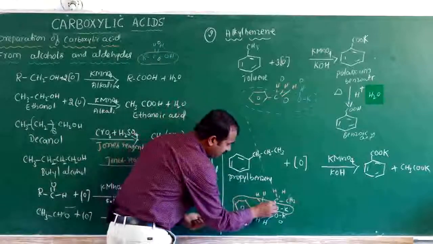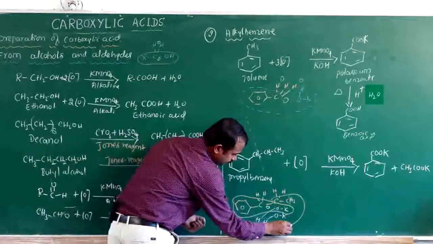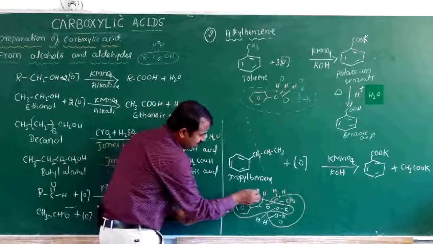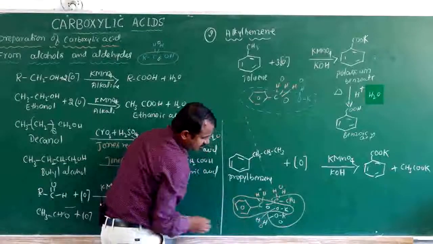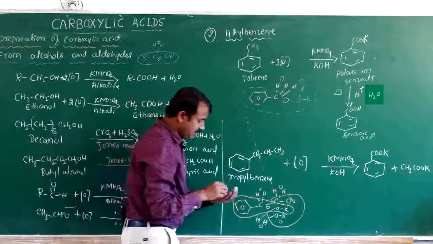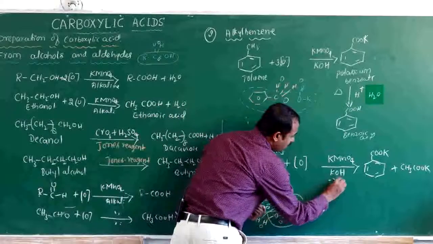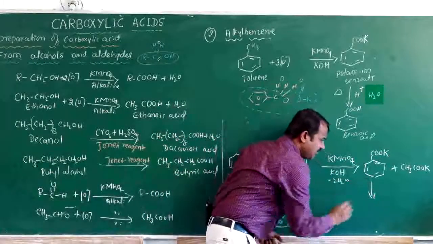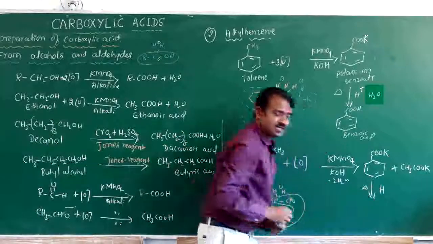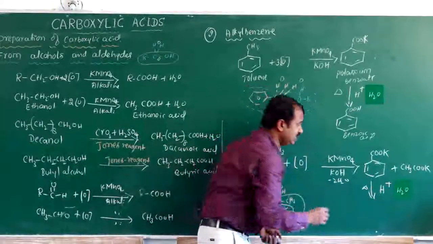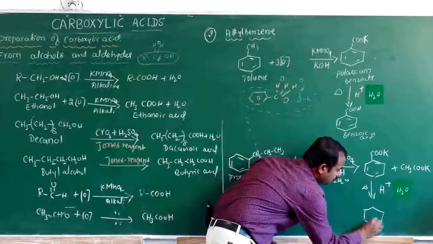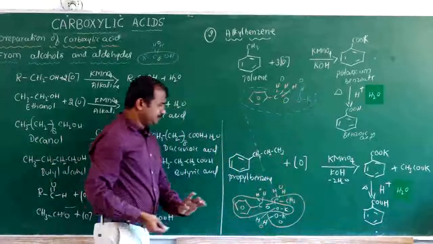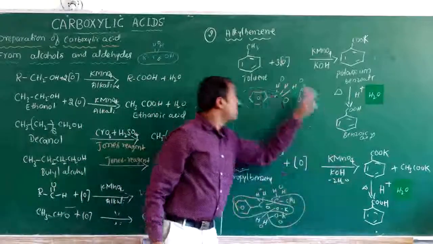The other product that will form here is CH3COOK. Next, coming to the oxygen here, 1 oxygen, 2 oxygen, 3 oxygen. How many molecules of water are released? 3 molecules of water. Here 3 molecules of water are removed. You will get a potassium salt of carboxylic acid. The potassium salt of carboxylic acid on acid hydrolysis in acidic media forms benzoic acid. This is the preparation of aromatic acid from alkyl benzene.